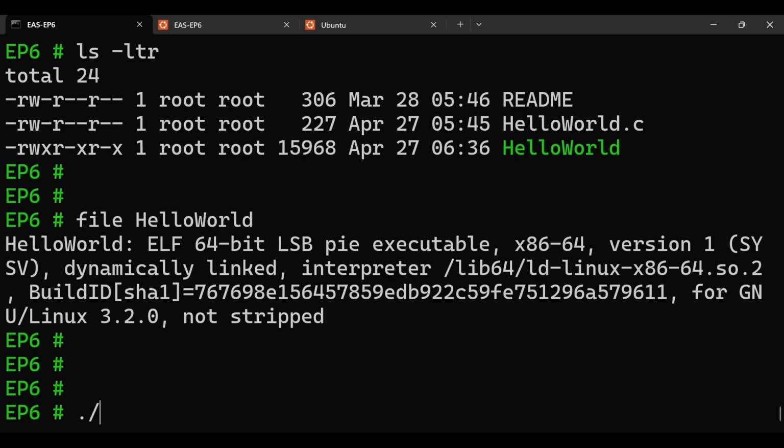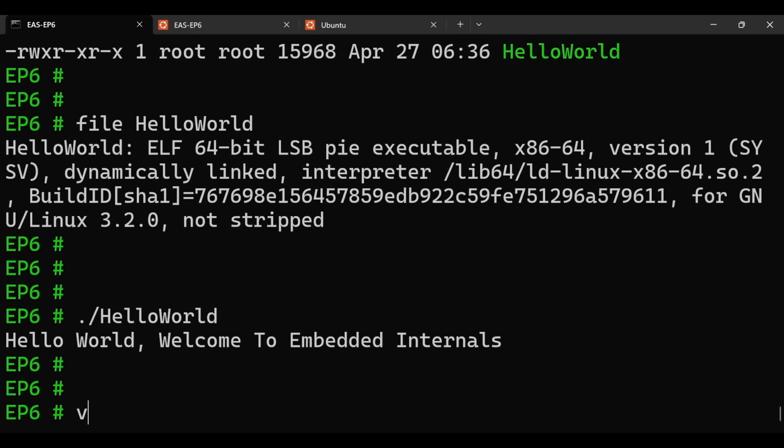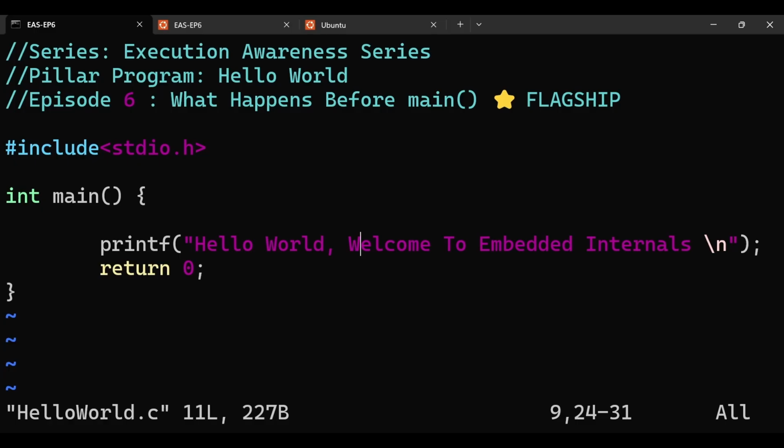And what happens when you run the program, dot slash hello world, what the kernel is doing at this statement, we covered in our fifth episode. So now after this, we are checking what is actually happening before the main function is called. In this episode, the real aim is to check the actual entry flow.